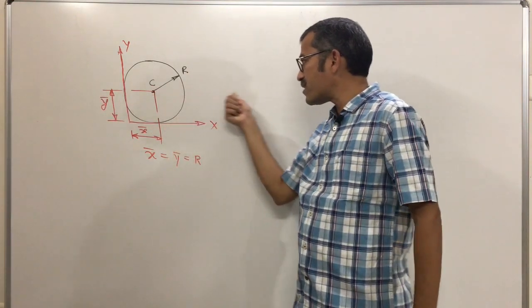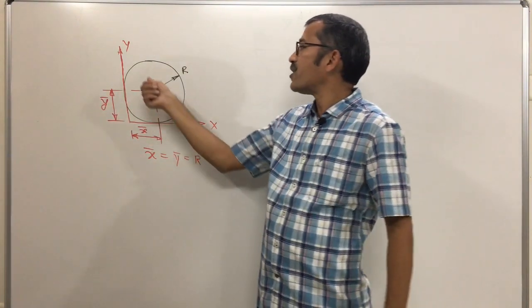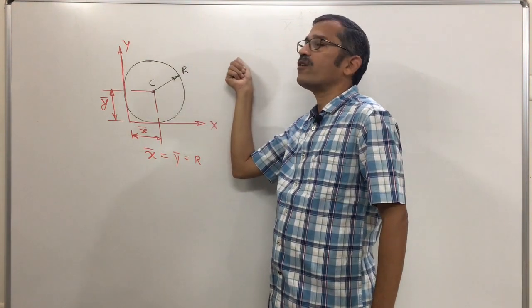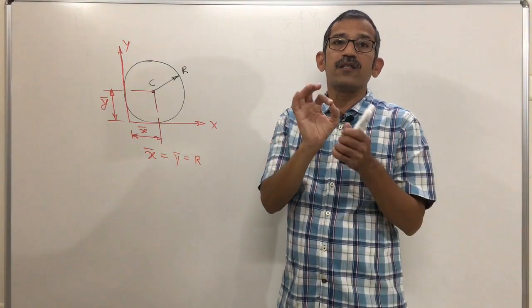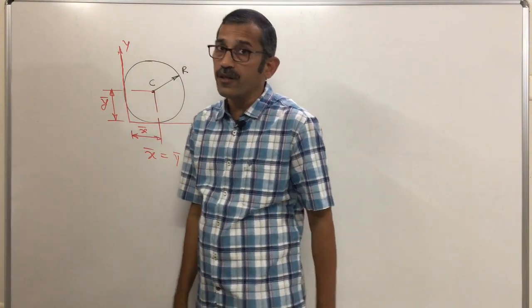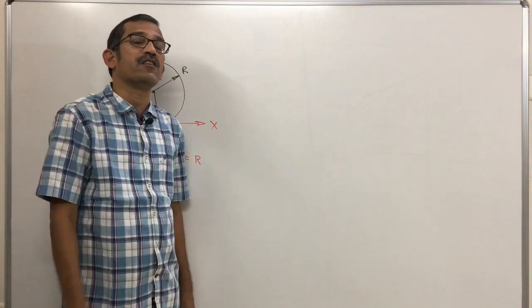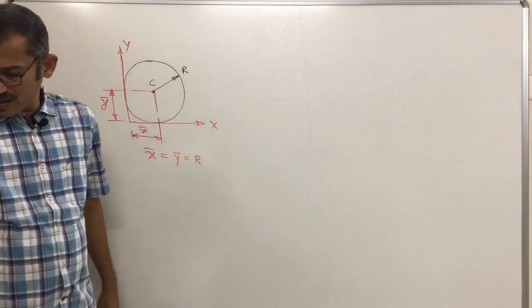If my x axis is horizontal and passes through the centroid, y bar is 0. If my x axis is at the topmost location, tangent to the circle, y bar becomes minus r. The position of the centroid will not change. What is important is from where you measure the distance. So this is your circular lamina.